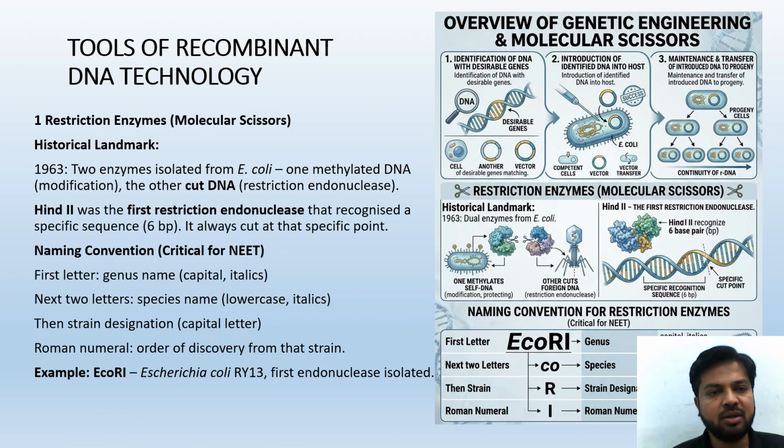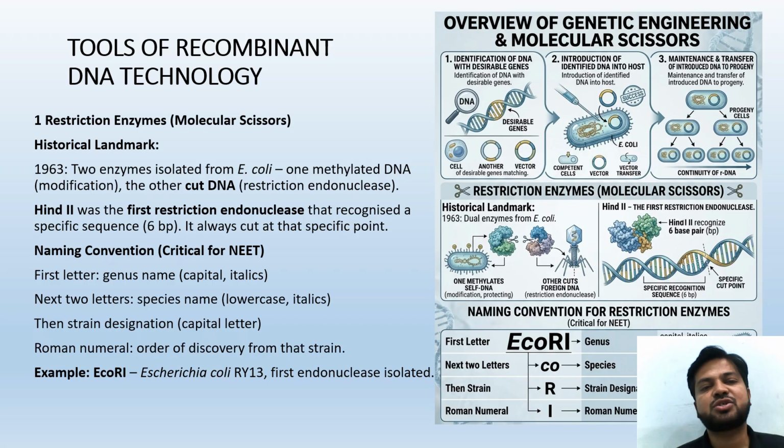Tools of recombinant technology. We are going to study this in detail. What do we mean by tools? Tools means the equipment or the things which we need in order to produce recombinant DNA, a combined DNA, a special DNA, a DNA with a desirable gene, a DNA that is ready to join with another host organism's DNA, and a DNA that is going to replicate. Such a thing is called recombinant DNA. So in order to produce recombinant DNA, and to cover the whole process of this technology, we need tools. There are many tools, and we are going to study them one by one.